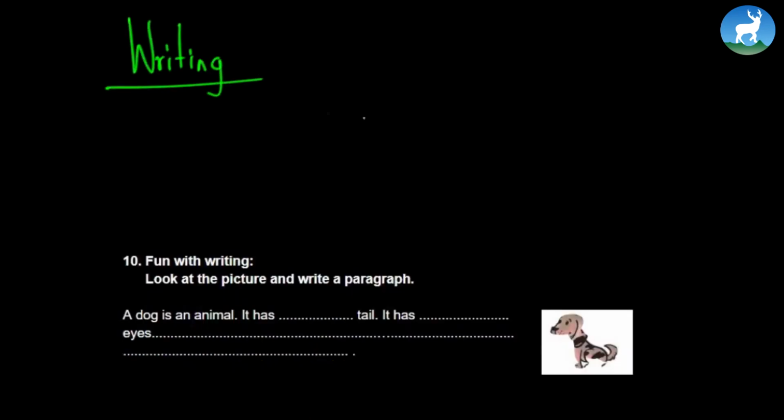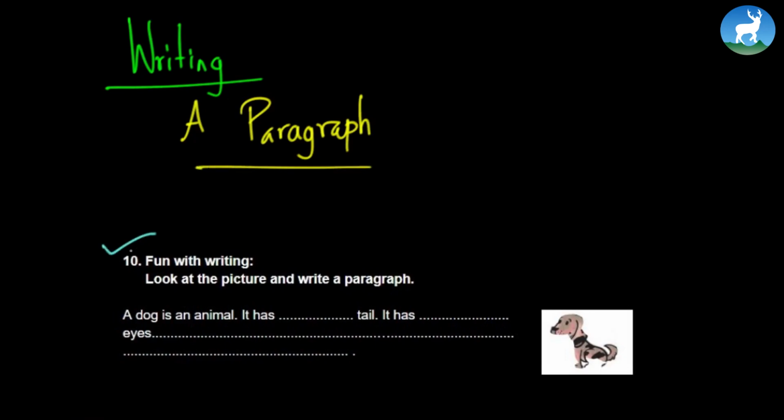Under this writing portion, we are going to learn how to write a paragraph. It's called Fun with Writing. Look at the picture and write a paragraph. The picture is about a dog, so we're going to write a paragraph about animals. For example, some hints are given to you. A dog is an animal. It has a tail, a long tail maybe. It has 2 eyes. It mostly lives with humans because it is a pet. It likes to play with humans.